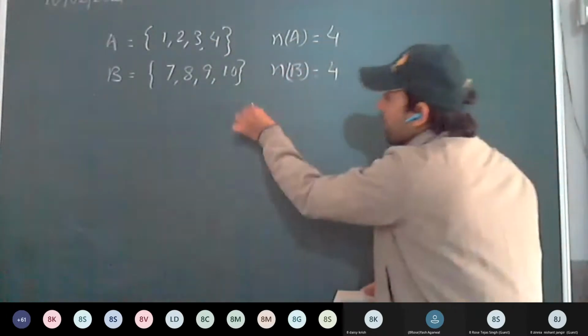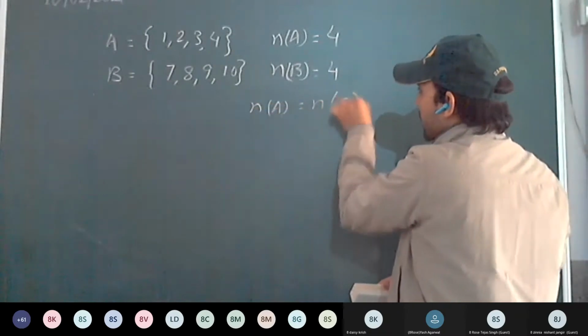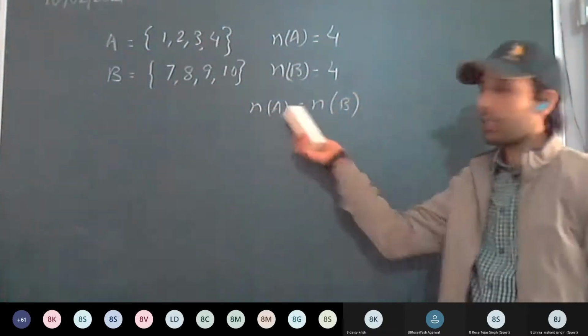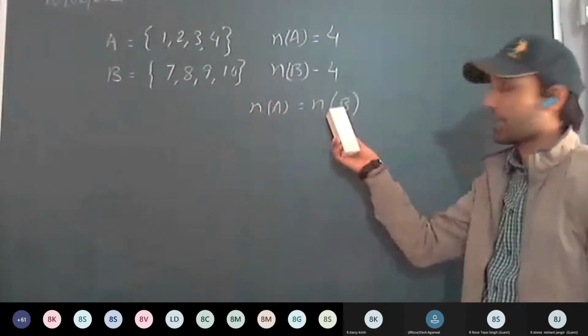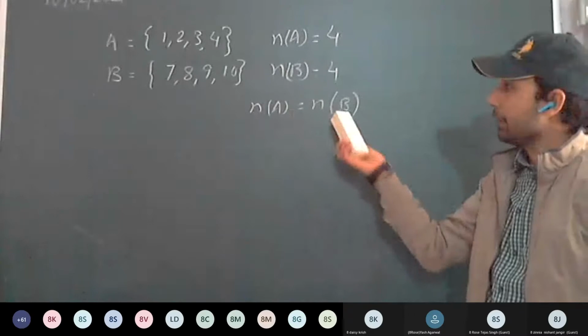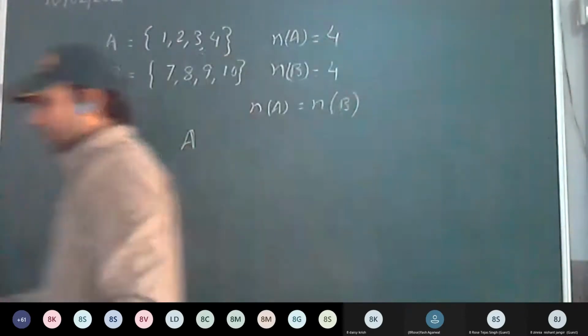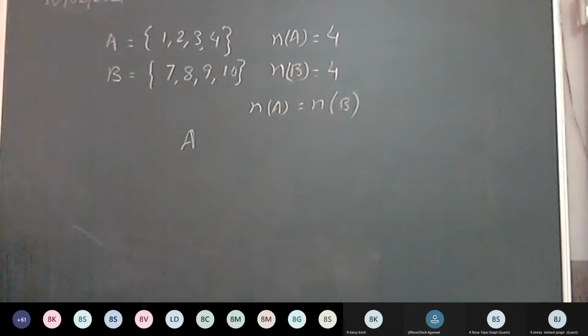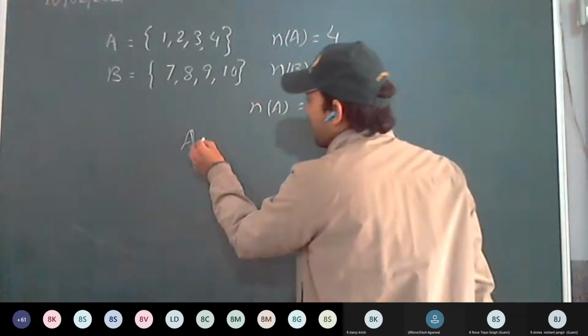So we can see here N of A equal to N of B. Number of elements of A equal to number of elements of B. That is, cardinal number of A equal to cardinal number of B. They are same. Therefore, set A is equivalent to set B. How to denote equivalent sign?